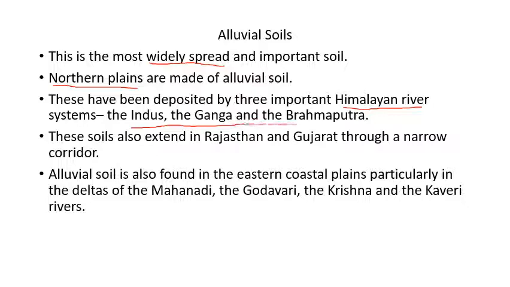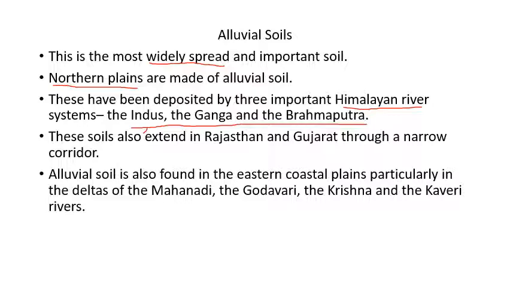Now we don't see the parts of India where the Indus river has deposited its soil, but its tributaries like the Satluj, Ravi, Bias, they have definitely formed plains in Punjab and Haryana, and most of the plains formed by Indus river are in Pakistan. But you can see Ganga plains, quite extensive plains are there in India and the states of western Uttar Pradesh. You can see Uttar Pradesh, Bihar, West Bengal. After that, Brahmaputra plains, I told you in Assam, you can see Brahmaputra plains.